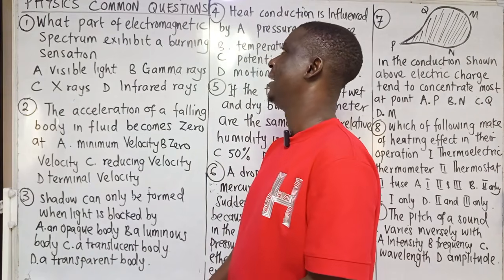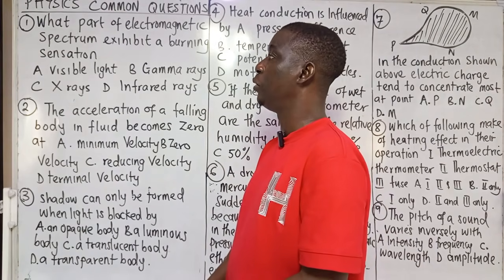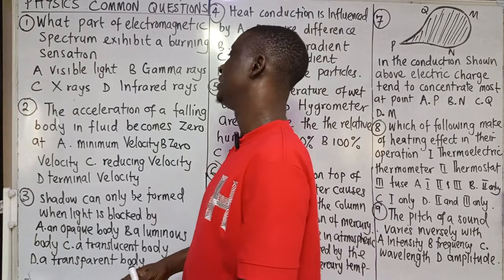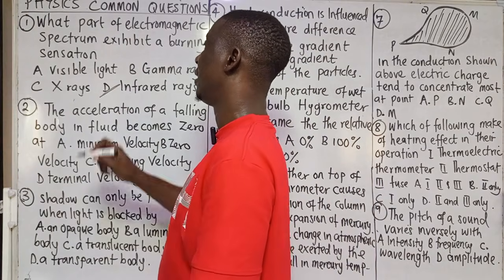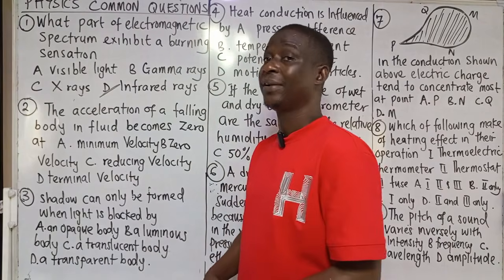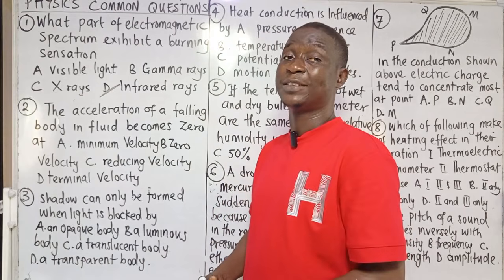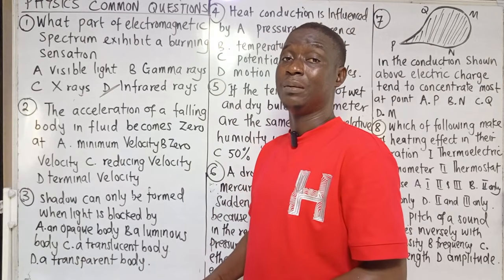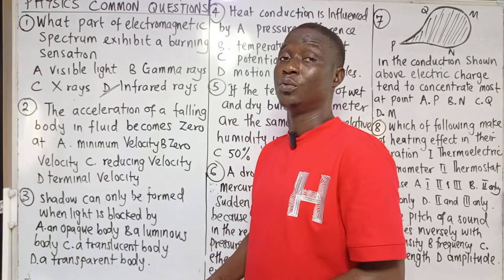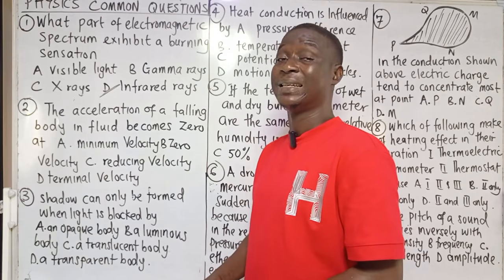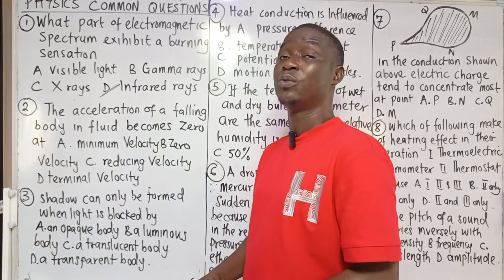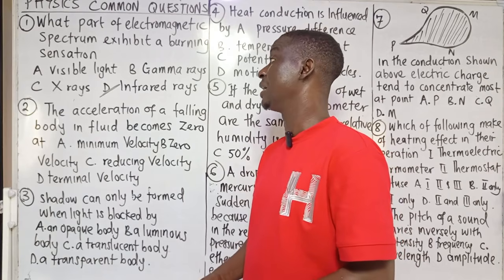He said, what part of electromagnetic spectrum exhibits a burning sensation? The burning sensation is what? Infrared. Don't forget that gamma ray has its source from the nucleus. X-ray is as a result of what? When the electron hits a metal target, they tend to release an electromagnetic ray. So fast moving electrons can produce X-ray.